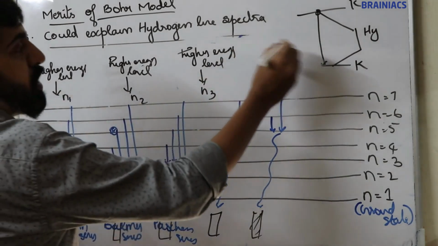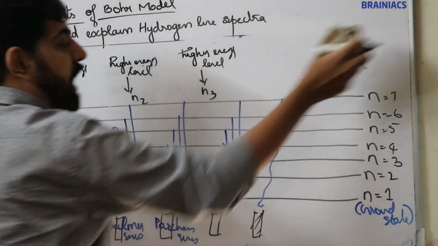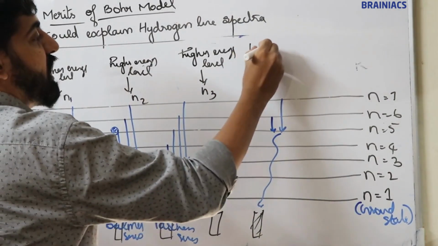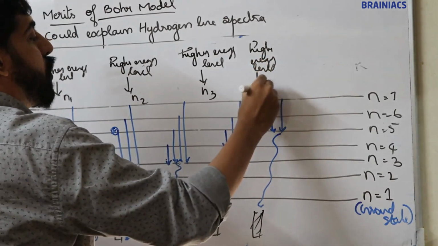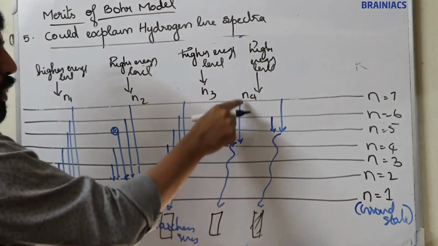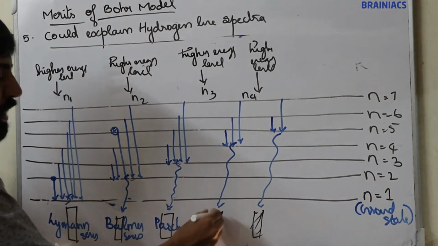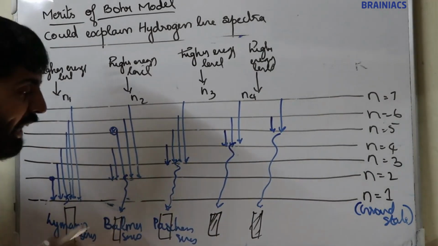Now, when an electron jumps from a higher energy level to n equal to 4, that corresponding to the fourth line is known as the Brackett series.